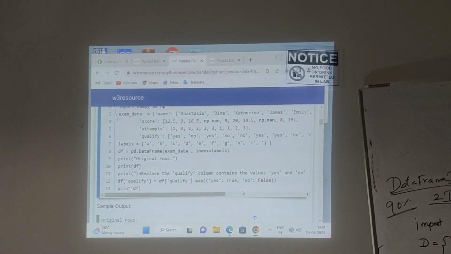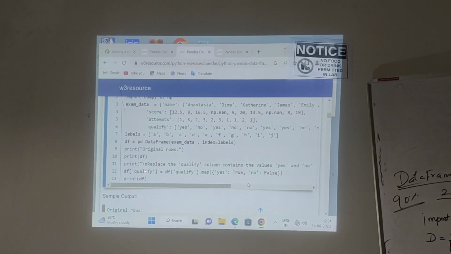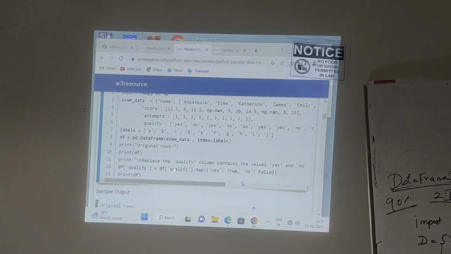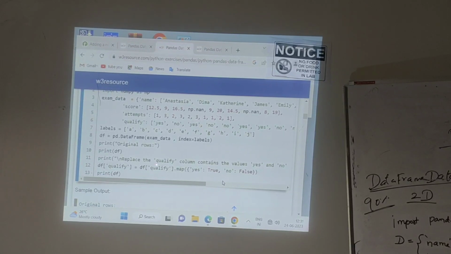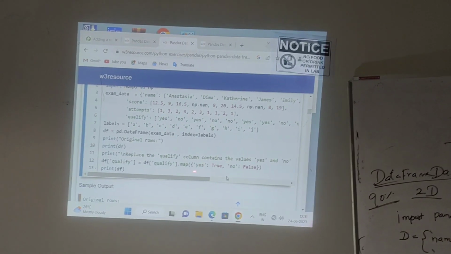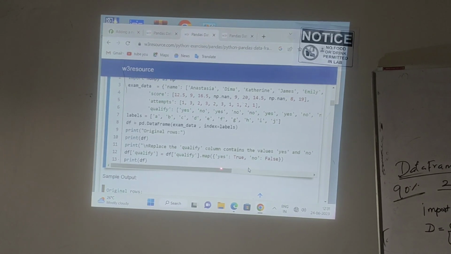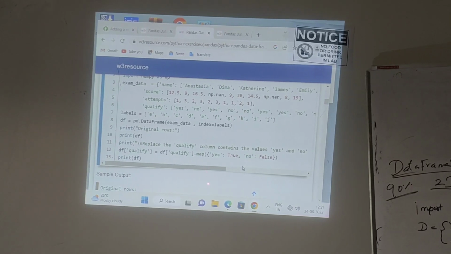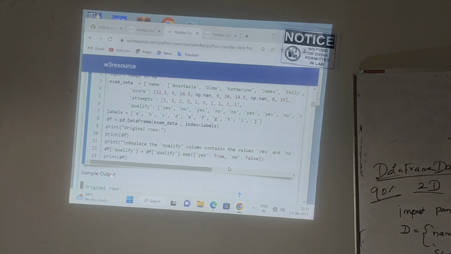So in df, which column am I going to replace? I will mention the column: df['qualify'], which is equal to df['qualify'].map. In the map, I will give the values: I will replace yes by true and no by false. This is the syntax to replace content: the map function is used to replace the content. Understand? Finally, I will print the table.